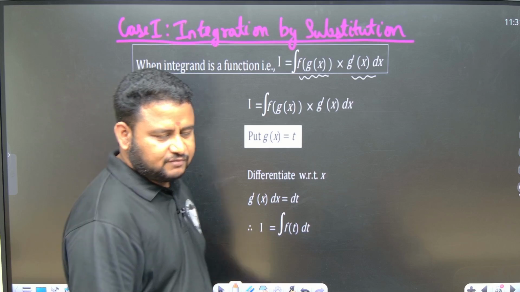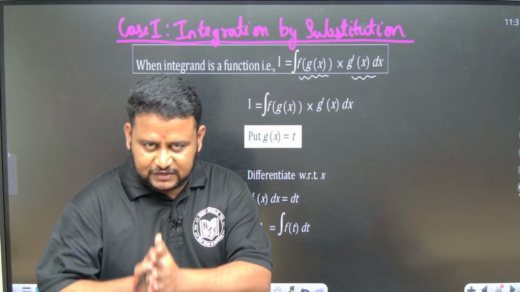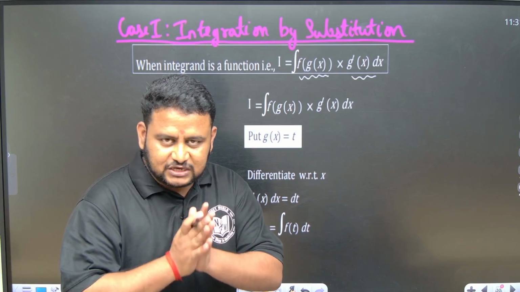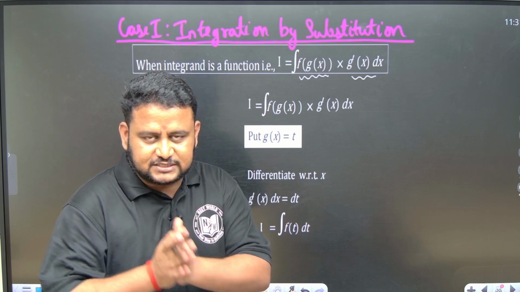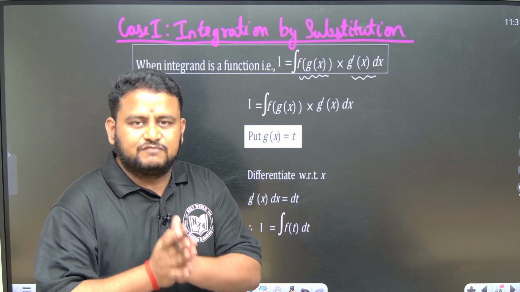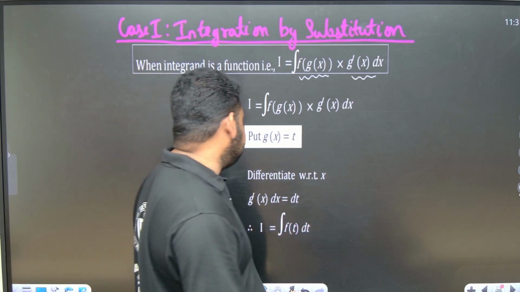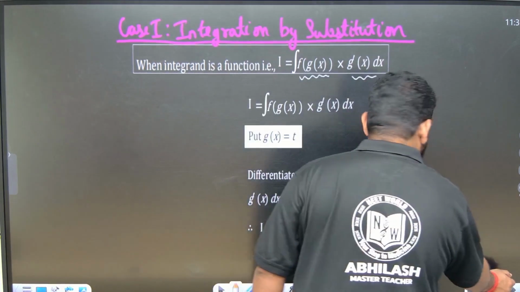You will understand this when they have given a function and its differential together. When integral of f of x into f dash of x is given, at that time put f of x equal to t, then you will get the answer very easily. So let us see the question for this.